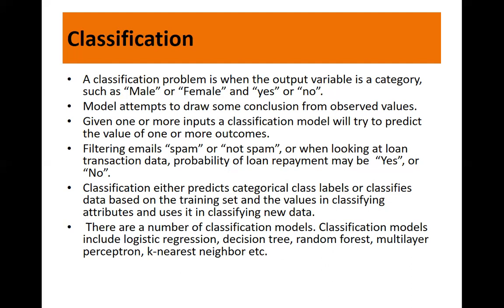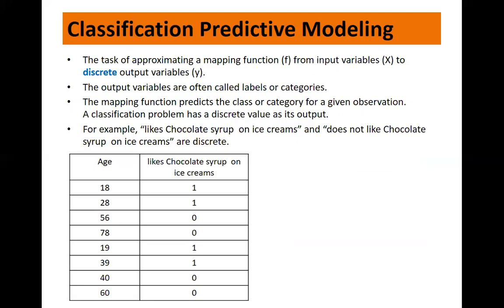Now let us look at classification as predictive modeling. The way we saw regression as predictive modeling, now we'll look at classification as predictive modeling. Classification predictive modeling is the task of approximating a mapping function f from input variable x to discrete output variable y.